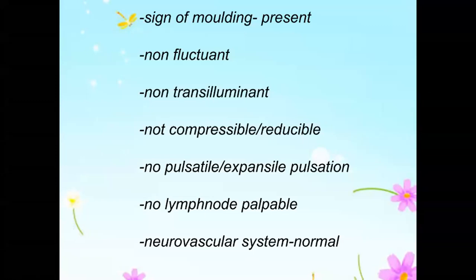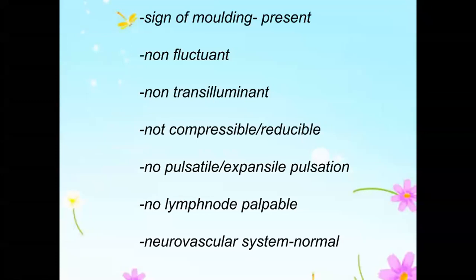That means when you apply pressure on one side, the fluid is getting displaced by the displacing finger, goes to the other place where the palpating finger will feel that displacement. That is the fluctuation. If it is molding now with your pressure, the shape changes, but the fluid is not displaced. So never say molding is present and fluctuation is also present. Here it is written very correctly, molding is present, but not fluctuant. Okay, you understand that?